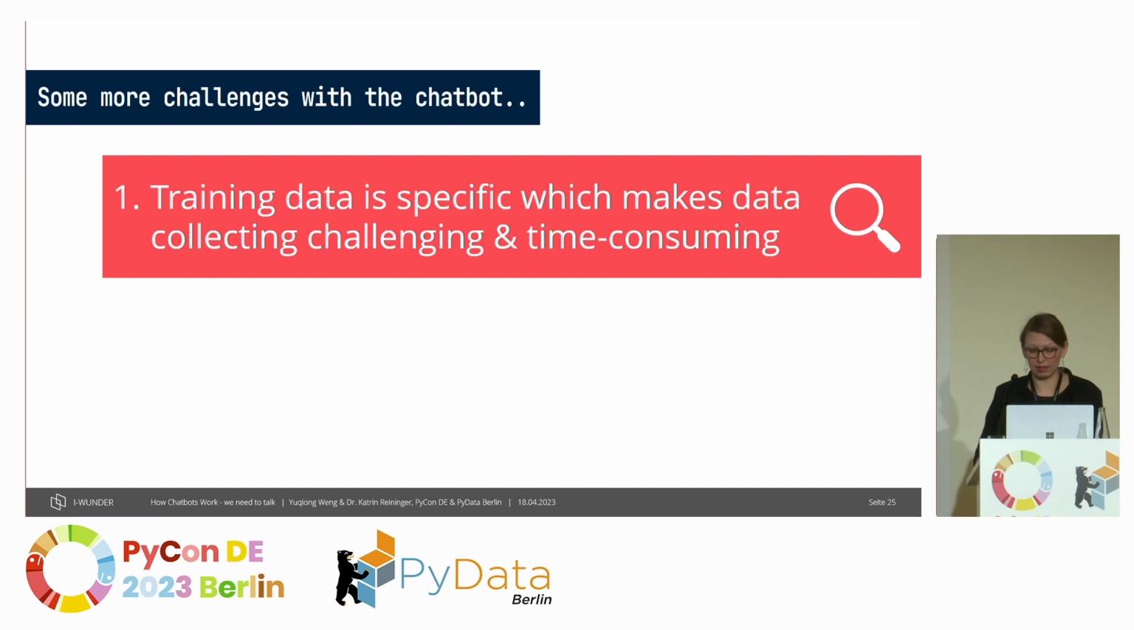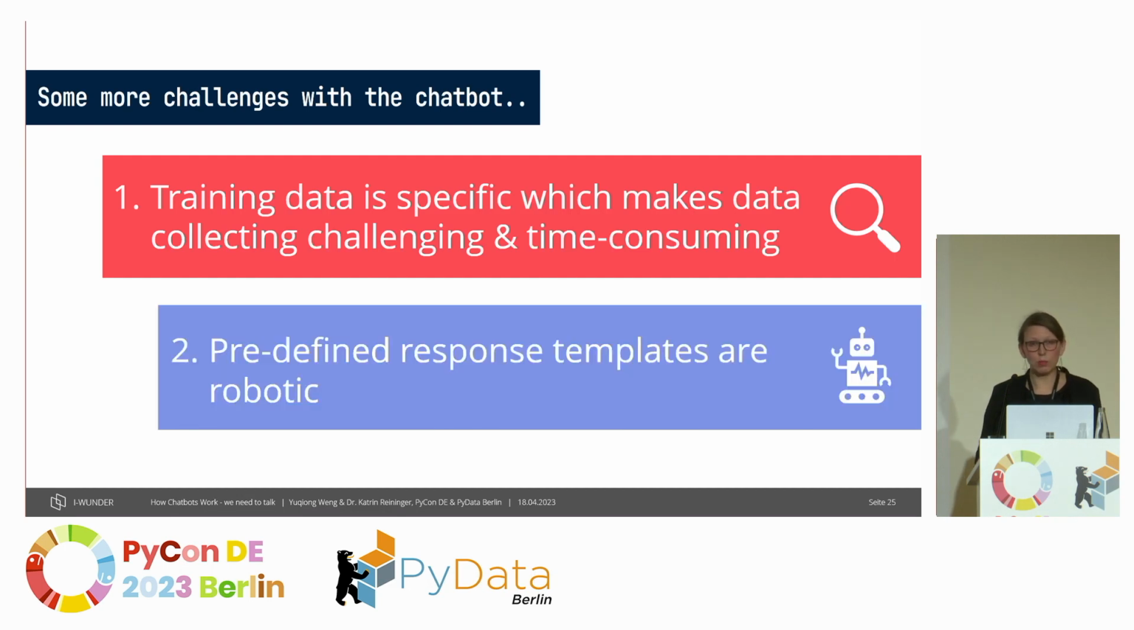Second, we predefine the answers of the chatbot, and we also restrict the user in the way they can ask questions. This helps the chatbot to better understand the user and to react correctly, but at the same time, it also leads to kind of a robotic impression for the user.